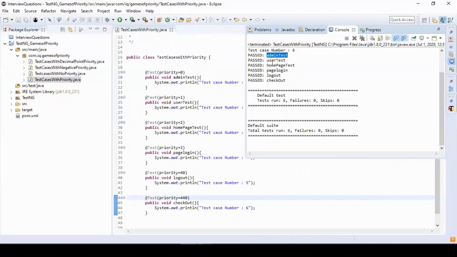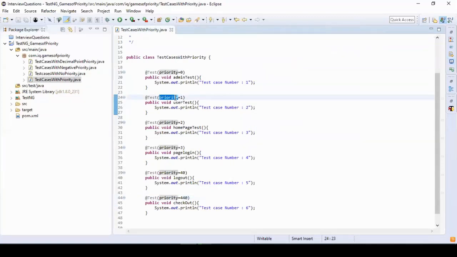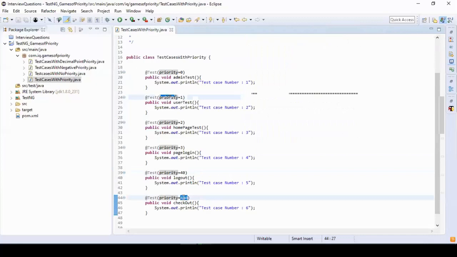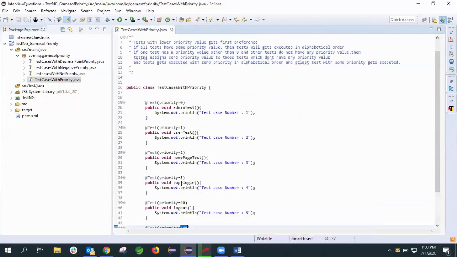because the priority is 0. Next, user test got executed because priority is 1. Next, home page test got executed because priority is 2. Next, page login, then logout and checkout. You can see here, the value can be anything. It can be 40, 440 or any integer value. Based on the priority, from the test case having the lower value to the higher value, it will execute.